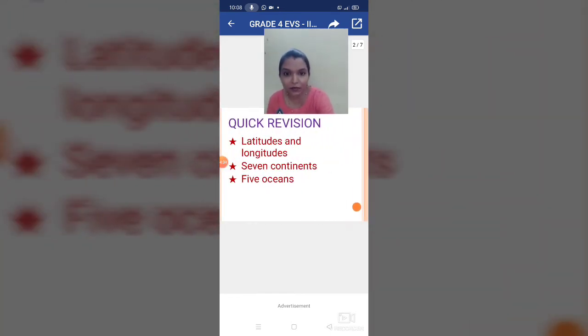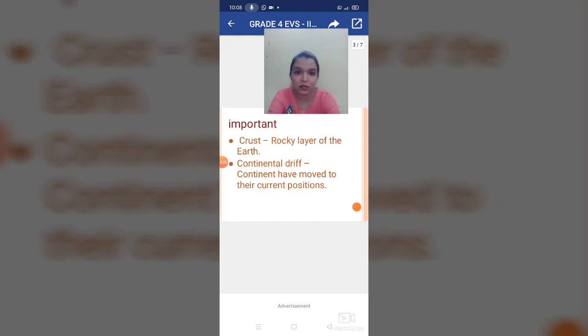Revision we have already done. So students, first we have to understand the Earth's appearance. Earth's appearance means, for any object, here consider only Earth, how Earth is looking. That is the appearance. How it is looking. Okay. Earth's appearance is that only.